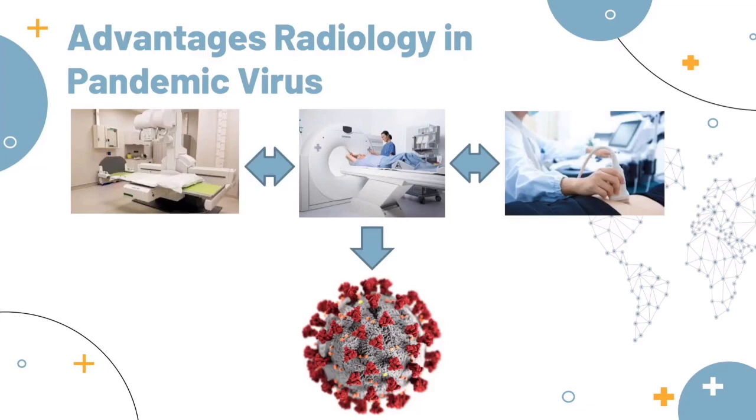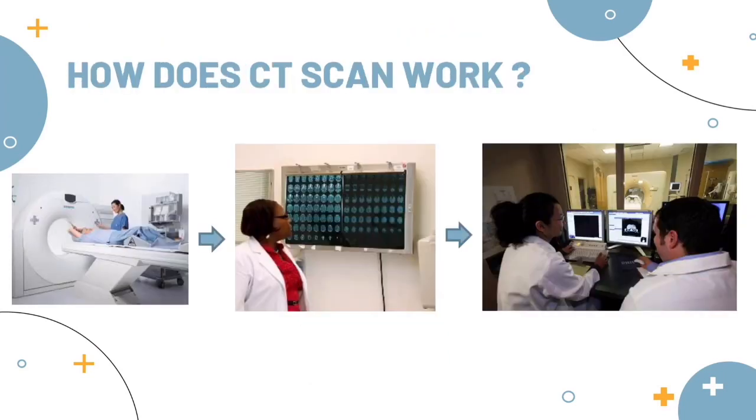CT should be reserved for seriously ill patients, with emerging awareness of the high prevalence of pulmonary thrombosis. In addition, it can be used in the case of inconclusive chest radiographs or unavailability of PCR tests. Okay, next is how does a CT scan work?